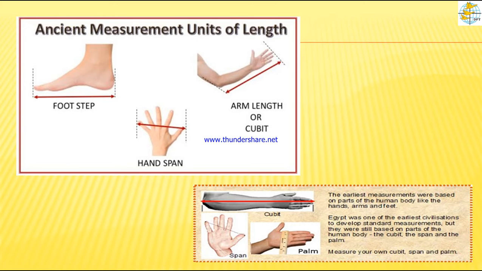Though they found standard measurements, still we are using the ancient units of length like hand span, feet, cubit. You could have seen, even you ask your parents about feet, still they use it. We use the feet and the cubit also. The flower-selling women measure the tied flowers using their hands, that is the cubit. Still, we are also using some ancient measures.